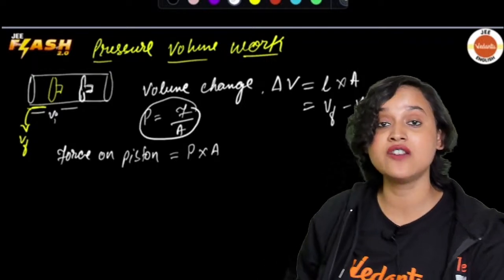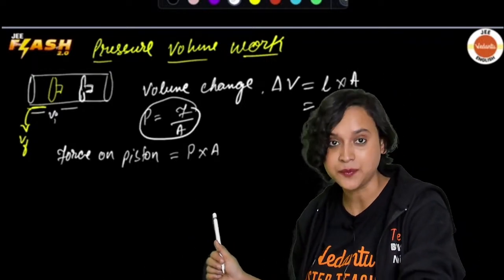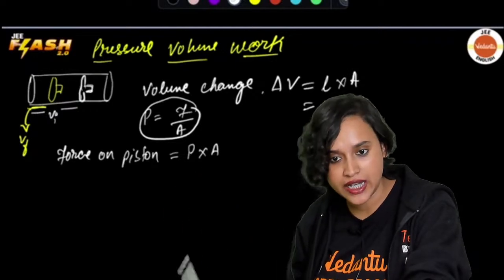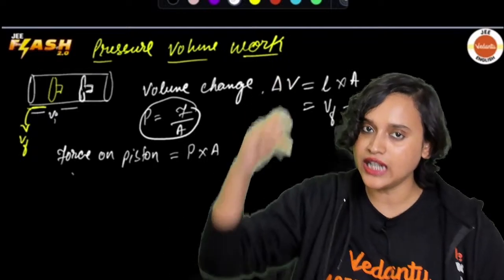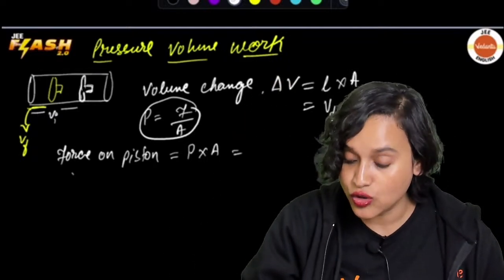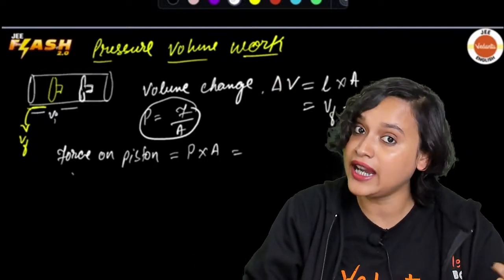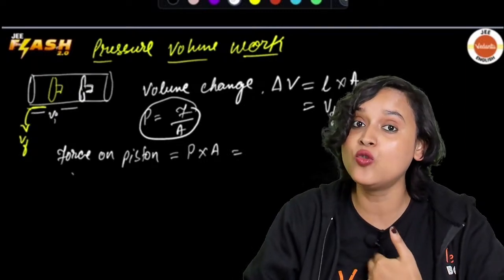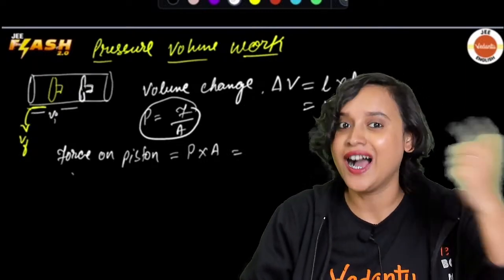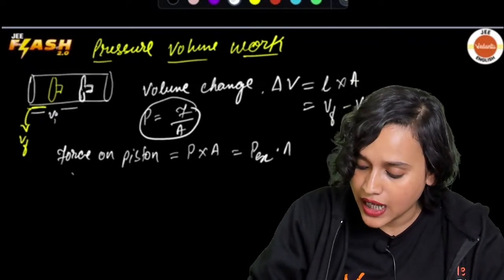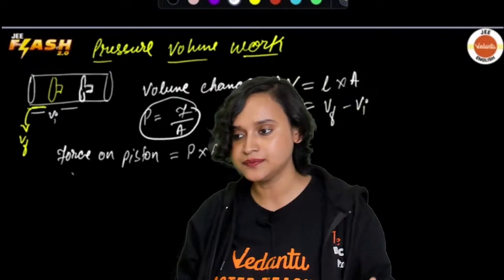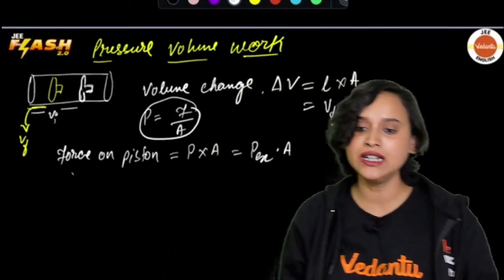This is something that we have learned in 8th or 9th standard. That means the force on piston is equal to pressure multiplied with area. And I have just told you that this pressure is externally applied. This is applied by me, and I am not in the system, I am external. So it will be P external multiplied with area. Making sense, everybody?